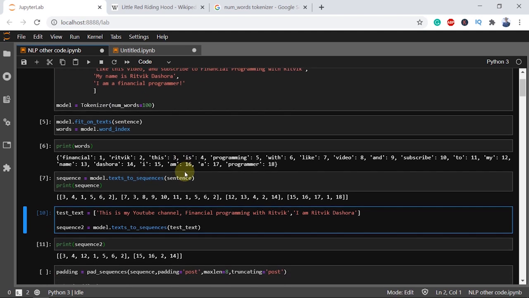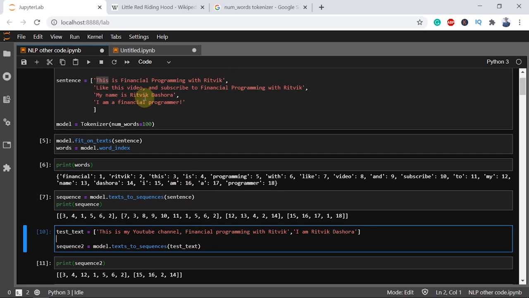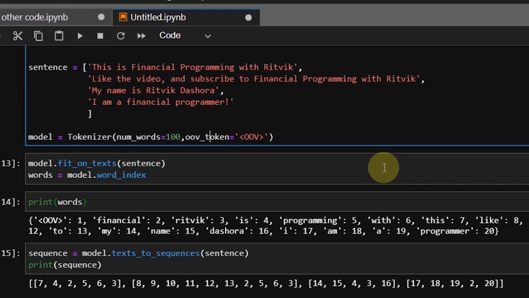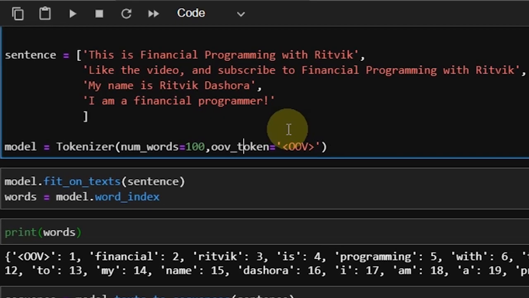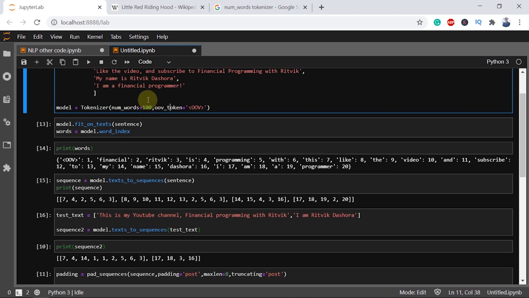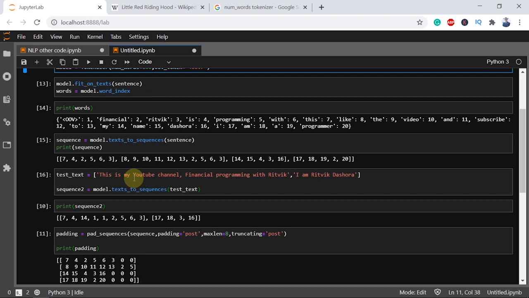How to solve this problem? How not to skip YouTube channel, these 2 words, or any words which are not present in the main sentence? This is done by the OOV functionality, which is out of vocabulary. On providing oov_token while instantiating the tokenizer and giving it a value of some text, here I have written OOV, what it does is it allocates a value of 1. It means that whenever there are some words which are not present in the main sentence, then in that case, it does not skip those words. Rather, it gives a value of 1 at those places.